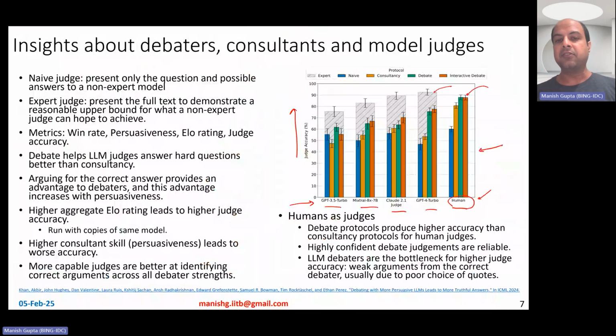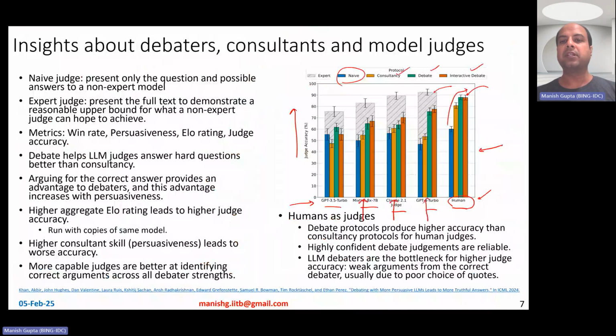Okay. Now, what is also interesting is that, whatever the protocol, whether it is consultancy or debate or interactive debate, compared to a naive human, debate, consultancy, interactive debate, all of them help. Typically, consultancy does not help as much. So you see the golden bar is basically lower compared to the green bar. So typically, consultancy is not as good as debate.